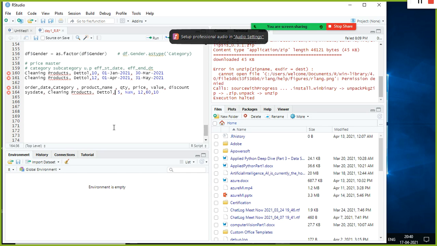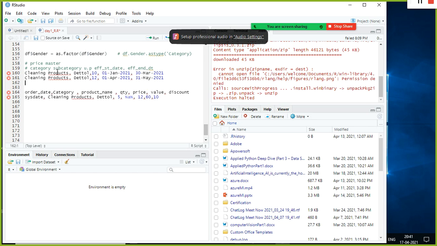Supposing I don't have the price for this product in my price master, what will you do? You need to check with your application owner, the business stakeholder, which price I can use. Even the price master doesn't have it because this product has been launched recently.